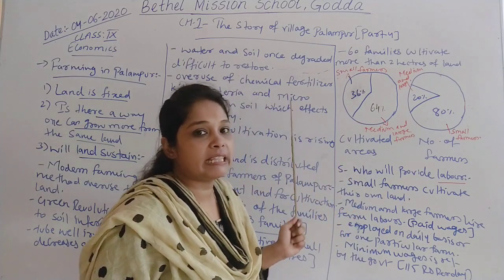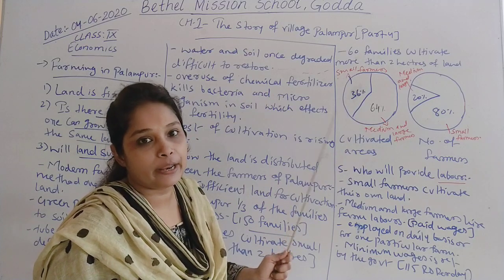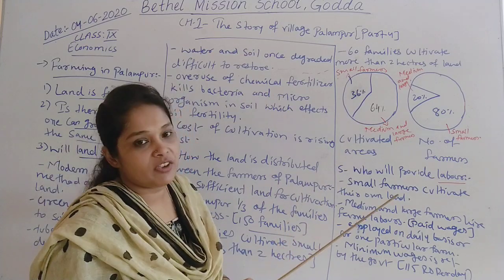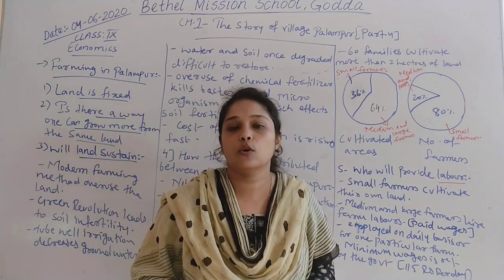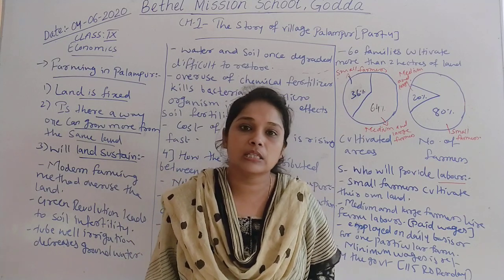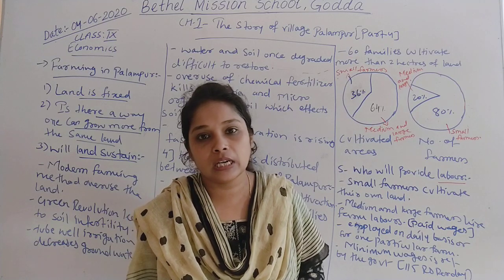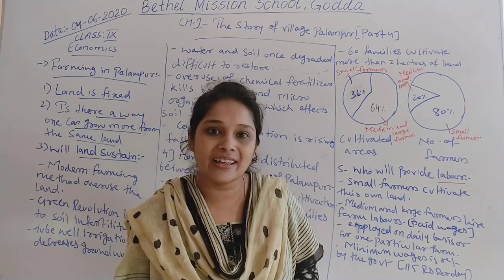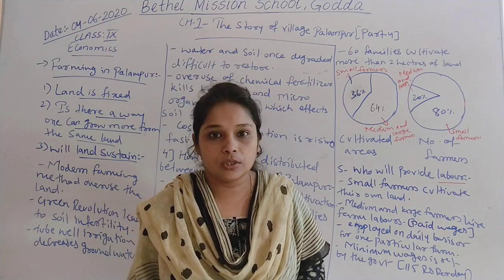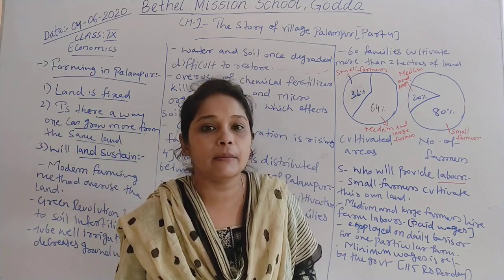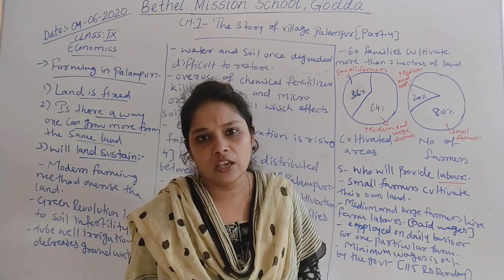So over here we can say that there is unequal distribution of land in Palampur. And in the same way, we can say that in India also we have unequal distribution of land. Many farmers are landless, and there are big farmers, landlords, who hire them to work in their farms, and they pay them wages, or daily wages, which are not much.